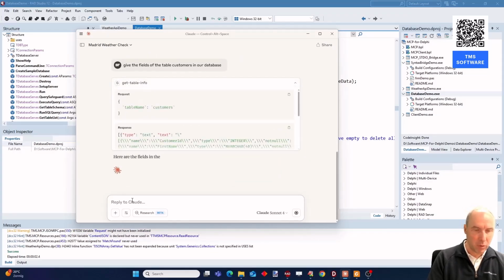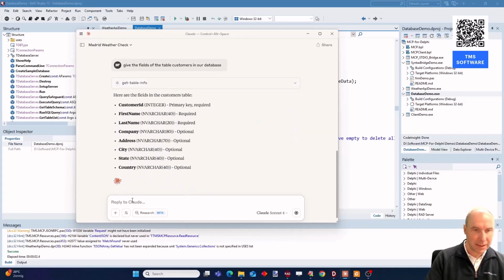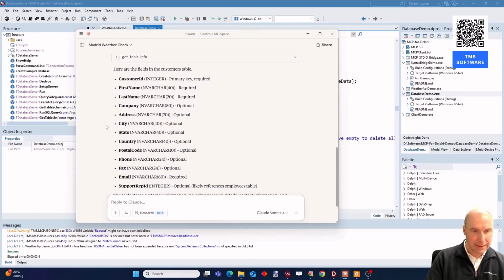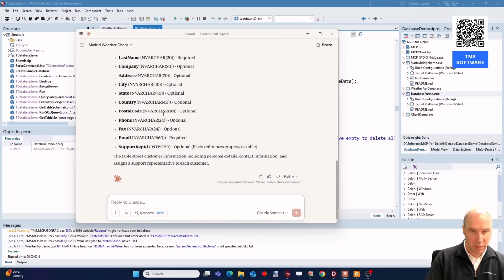Get table info is the function to be called, and here you can see the actual metadata for our table that was retrieved. And not only that, but you could retrieve the actual data, you could let the LLM perform data manipulation, and so on. And with that, I think we are ready for the next part, which is about MCP clients.